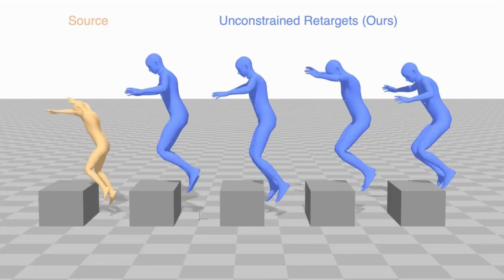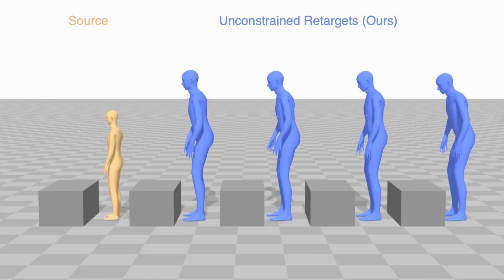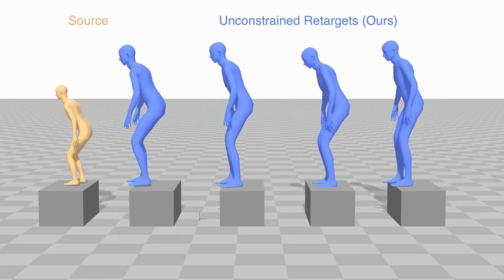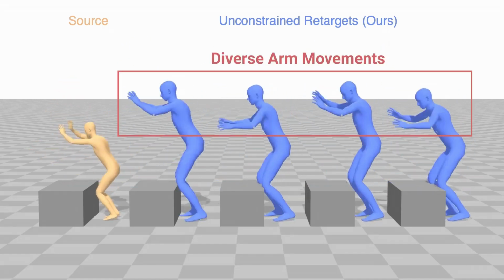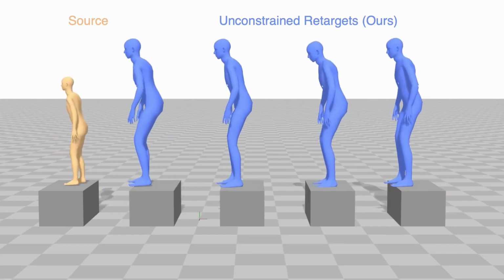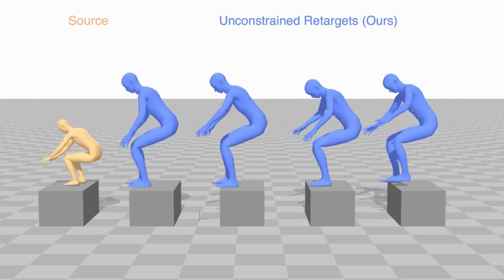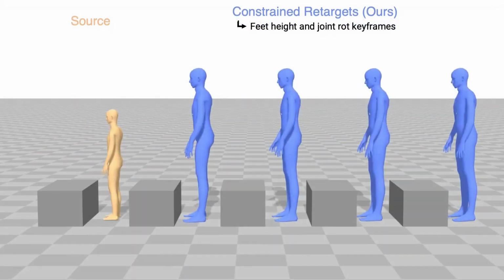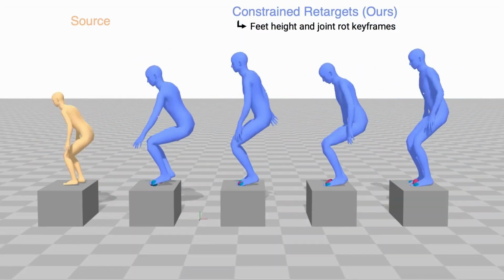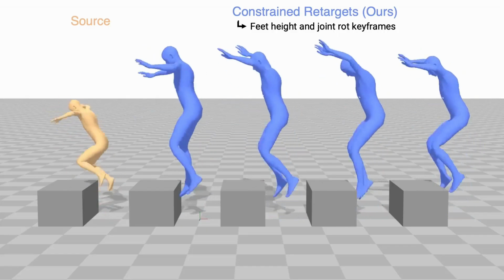Our method generates plausible retargeting variations of a source motion on a vastly different target character. While our model generates a diverse set of arm movements, the key semantics of the motion, like the height of the box, are preserved in the retargeted motions. To further refine the retargeting results, our method enables user control through kinematic constraints.